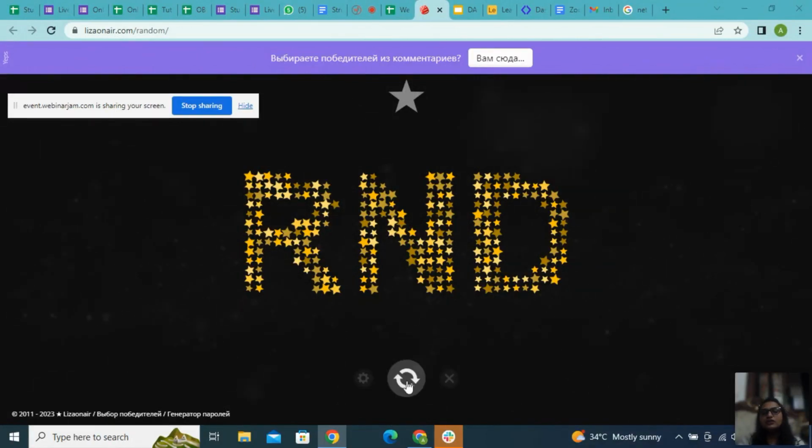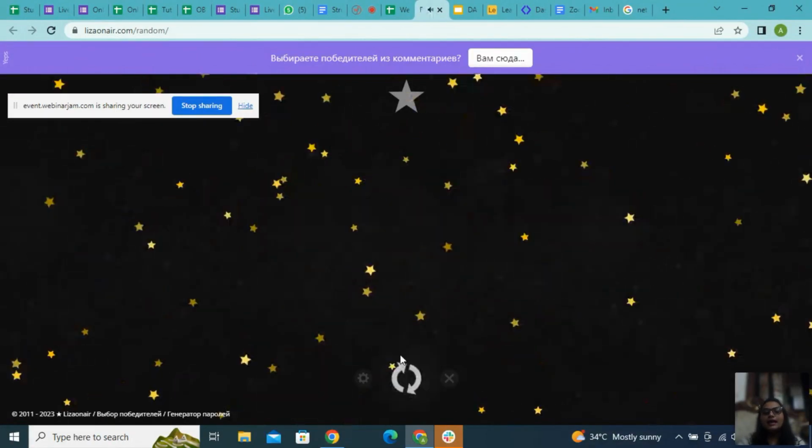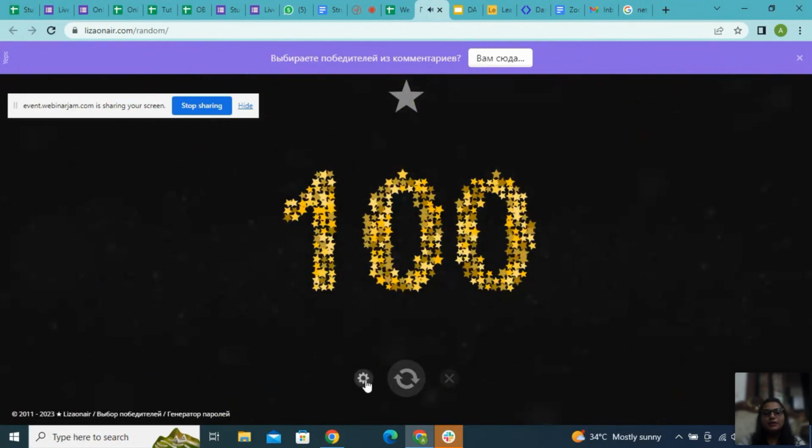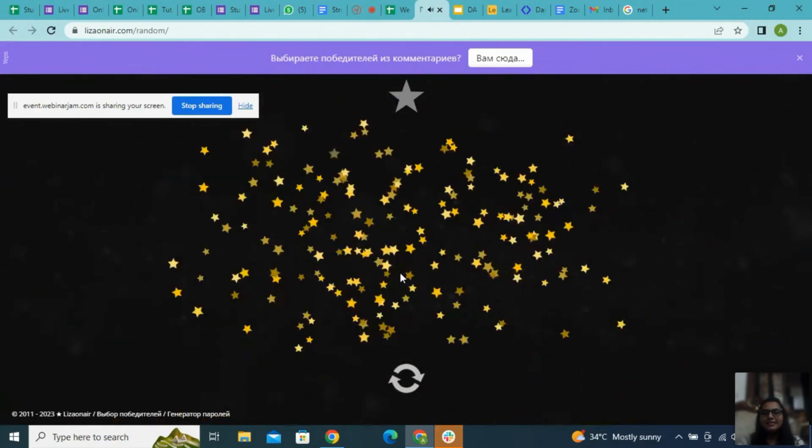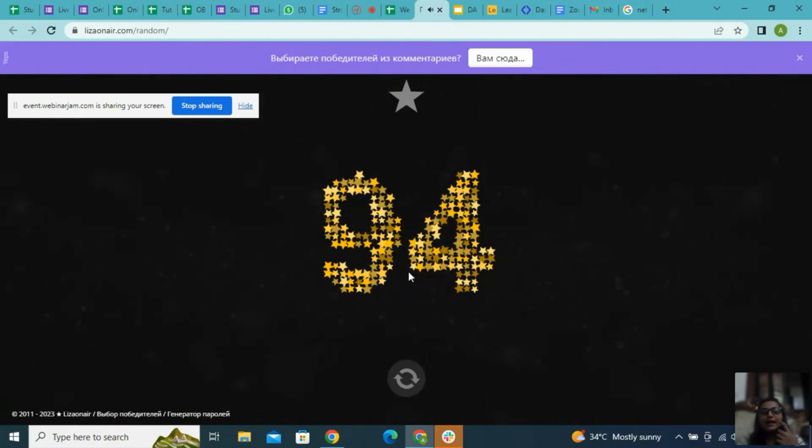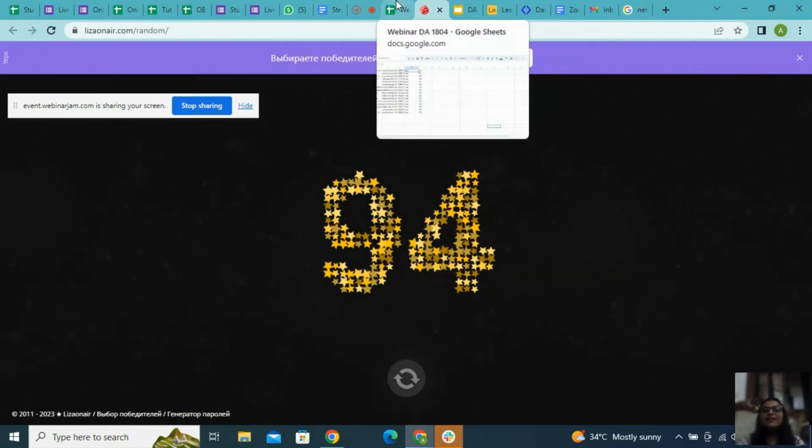I'll click on settings and give the overall participant number as 100, then click on generator to find the luckiest number. Yes, 94 is the lucky winner number.